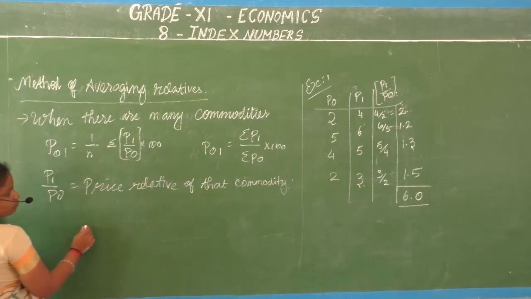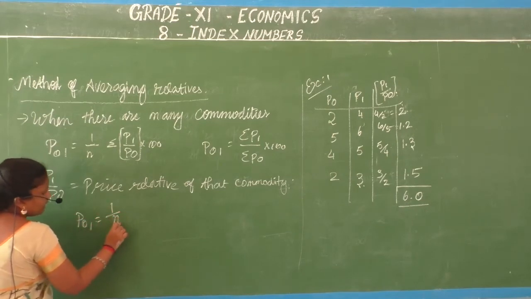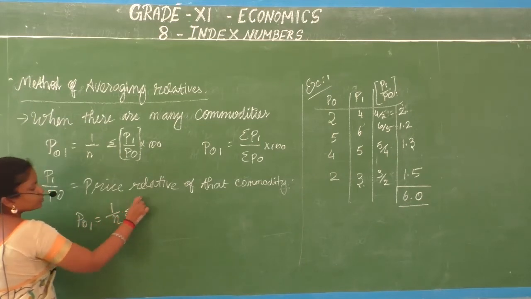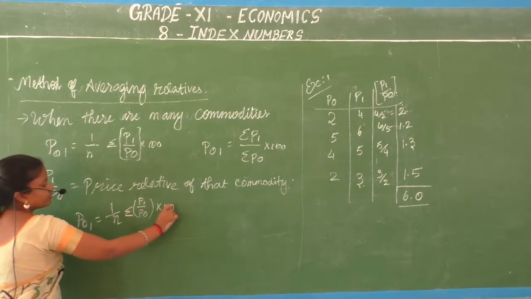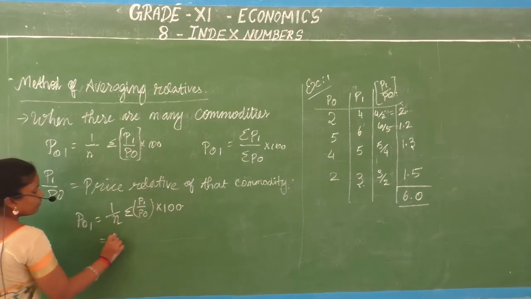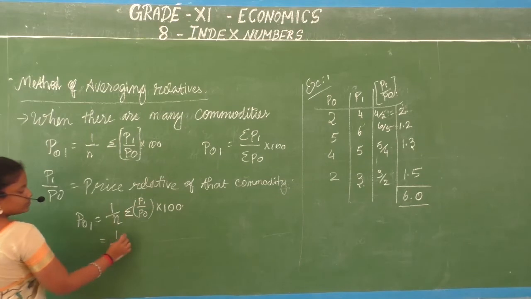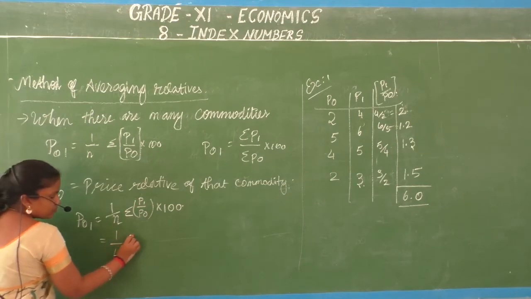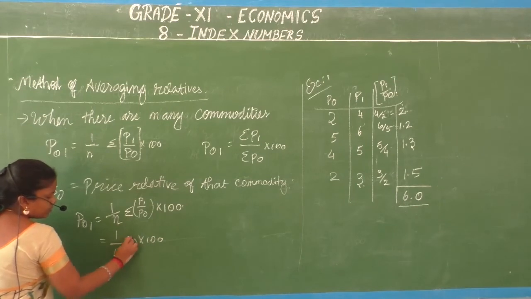So what is your formula? P01 is equal to 1 by n into summation P1 by P0 into 100. So 1 by n. What is your n? 4. 6 into 100.